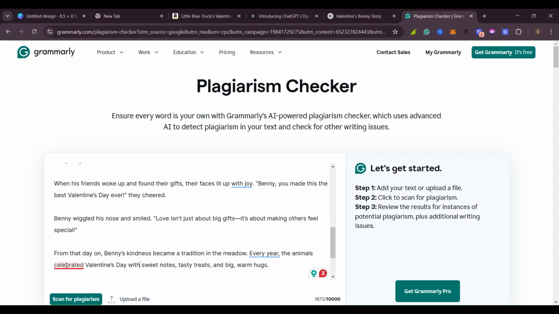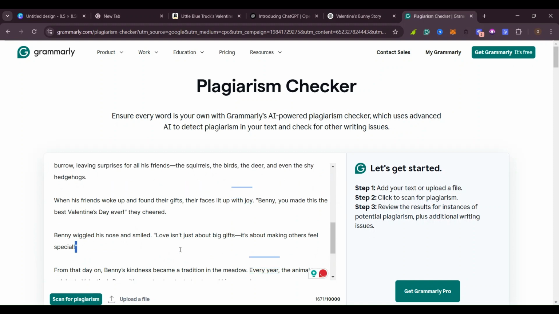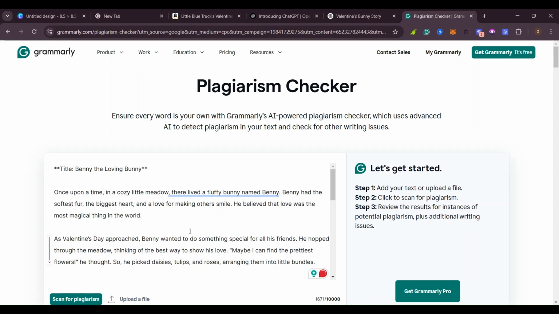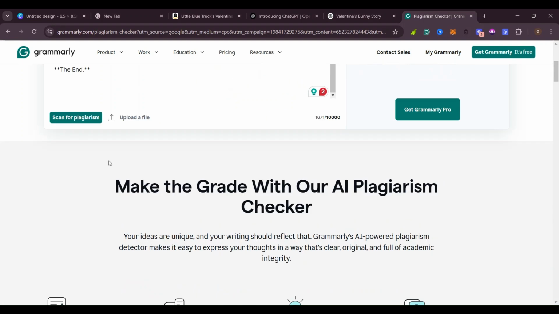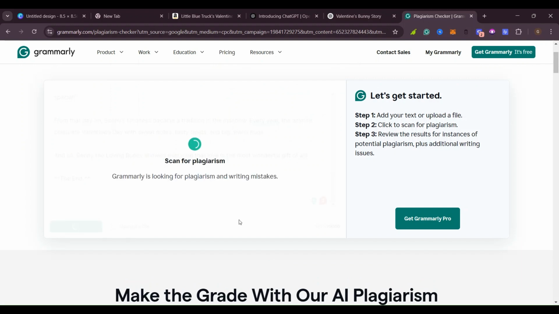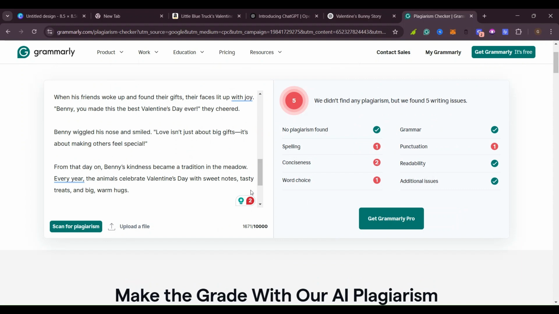Now, like here, ChatGPT made a mistake, so I'll just click here and correct it. Yes, so you go ahead doing like that. So I'll scan it here. I'll click on scan and see. Yes, so they are scanning it to see if this has already been used.